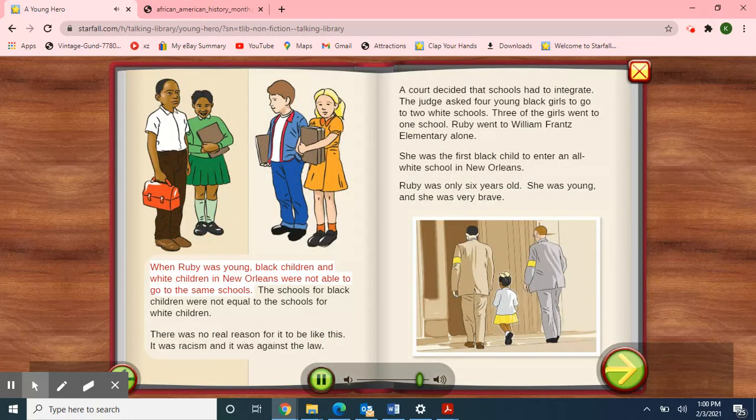When Ruby was young, black children and white children in New Orleans were not able to go to the same schools. The schools for black children were not equal to the schools for white children. There was no real reason for it to be like this. It was racism, and it was against the law.